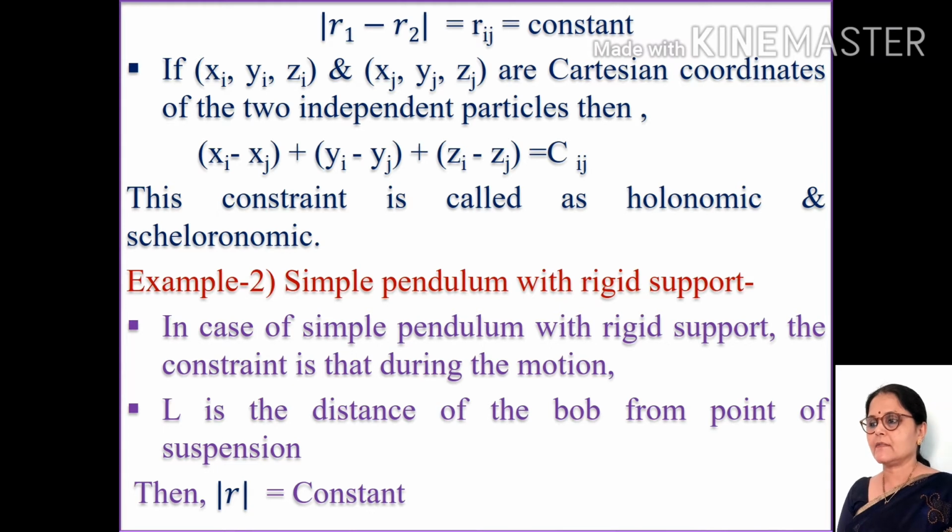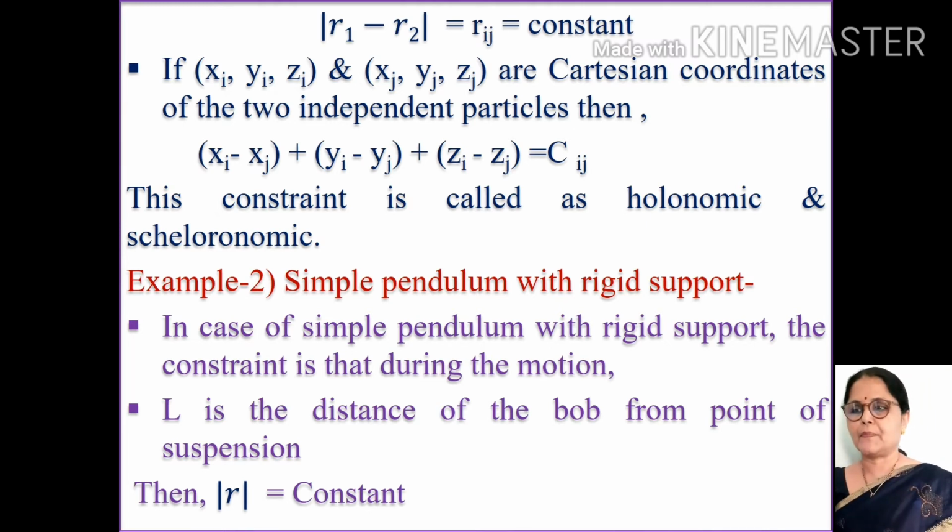Another point is, if xi, yi, zi and xj, yj, zj are Cartesian coordinates of the two independent particles, then we can write (xi - xj)² + (yi - yj)² + (zi - zj)² = Cij². Cij is the distance between the two particles. This constraint is called holonomic and scleronomic constraint.